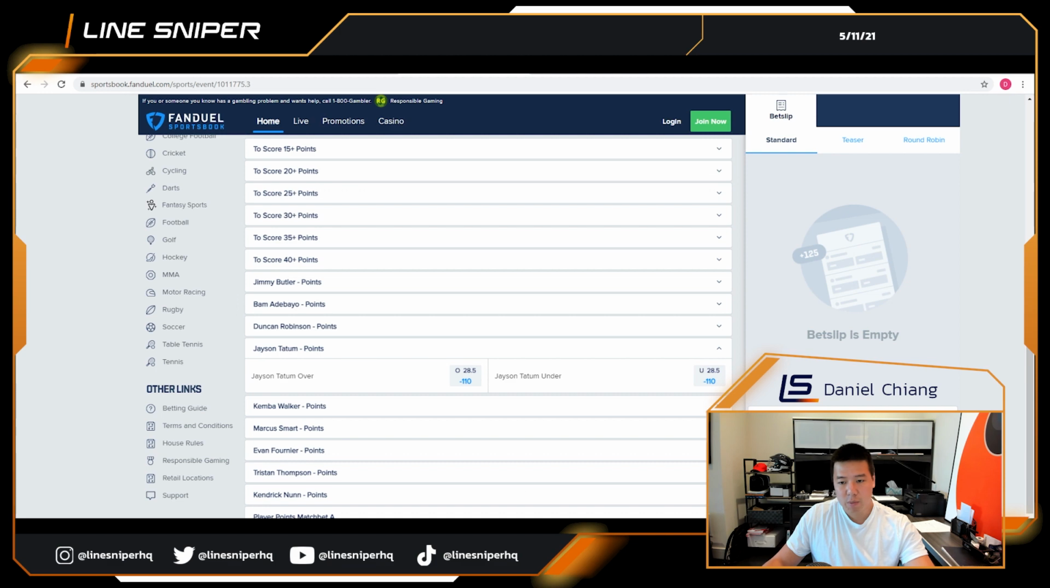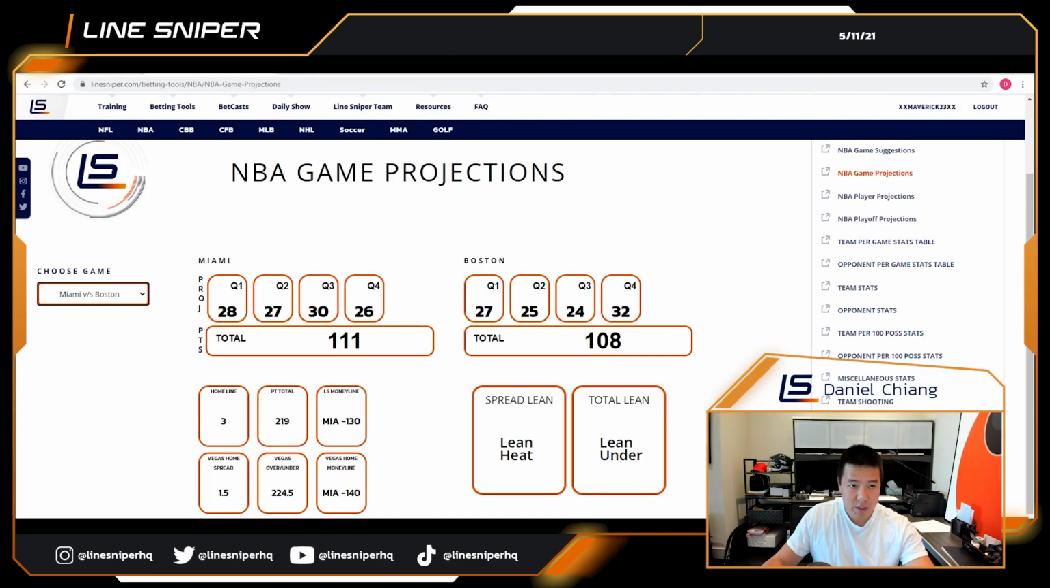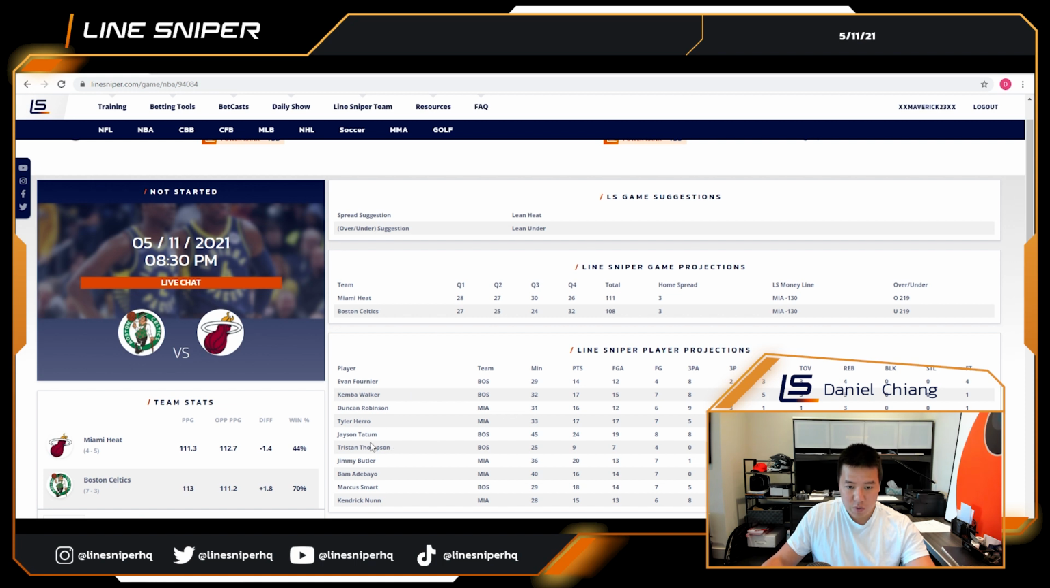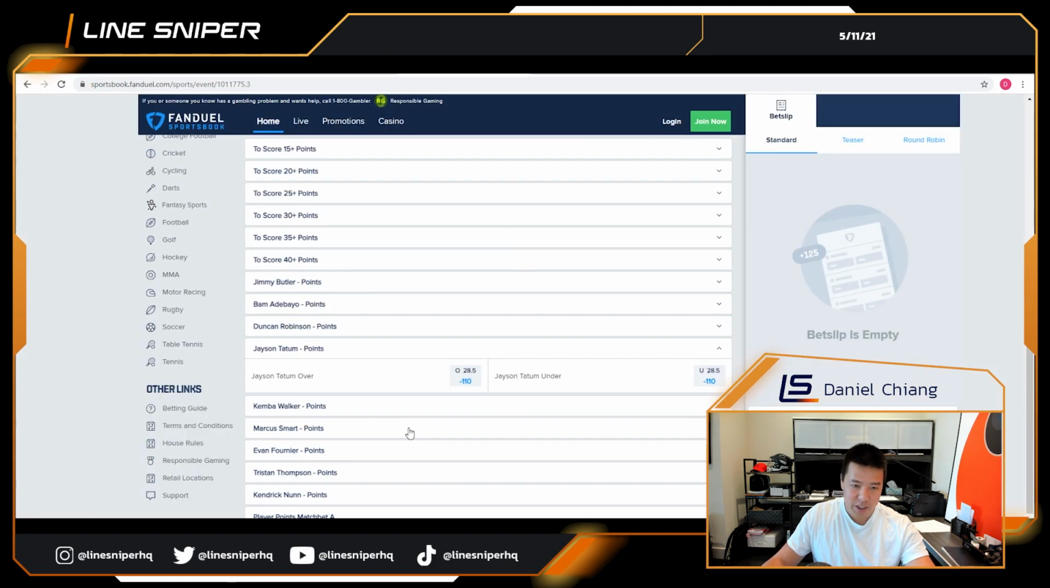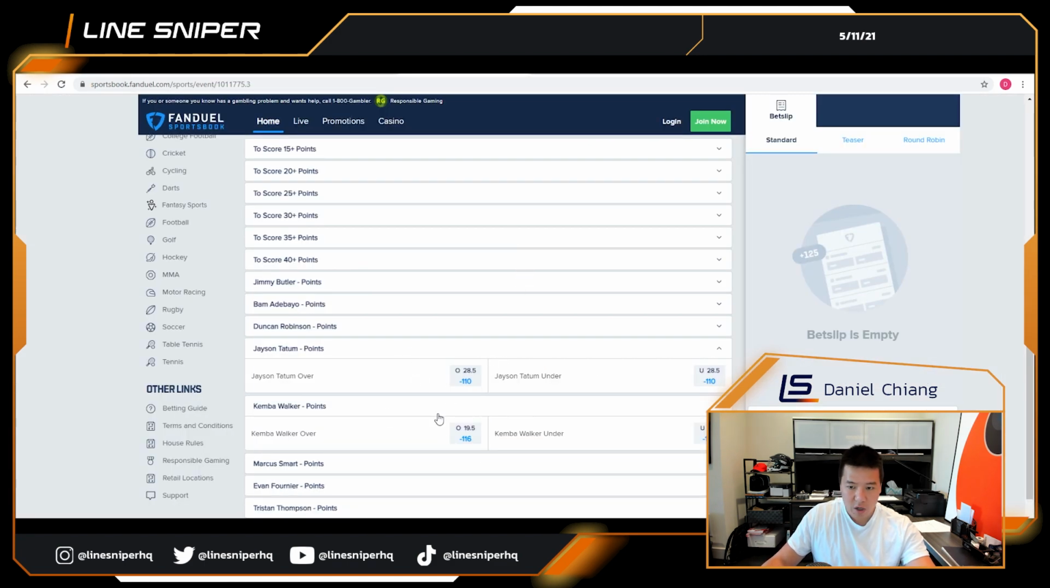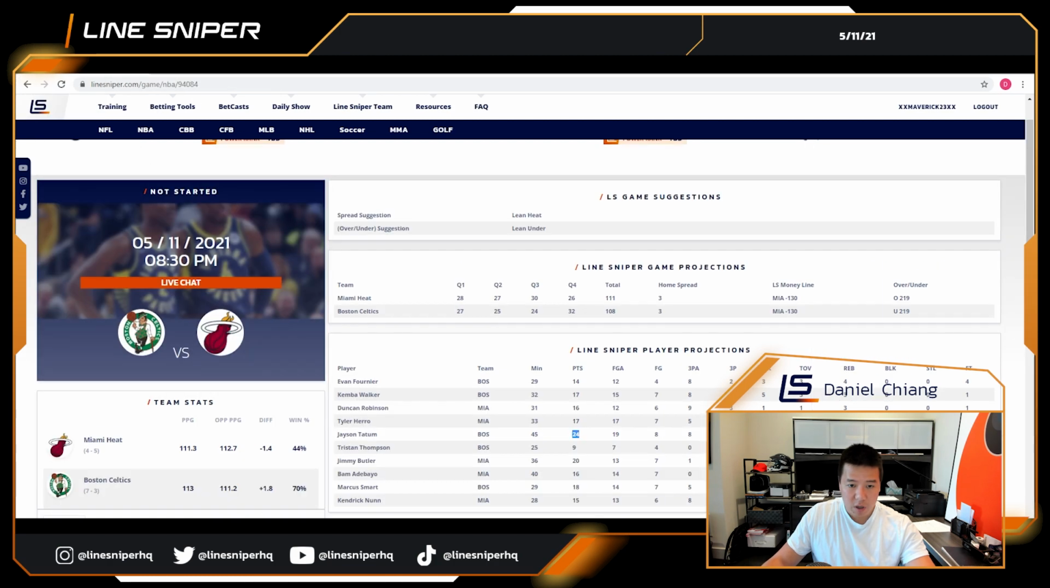So let's take a look at the most exciting players. Jayson Tatum to start off with, over 28.5 points. If you look at our pregame page, you can see Jayson Tatum, we're projecting 24 points. So in this situation, we play the under on Jayson Tatum's points. Let's look at Kemba Walker, 19.5 points. If we look at our player projections, Kemba Walker, 17 points, within the realm, so we probably pass that.